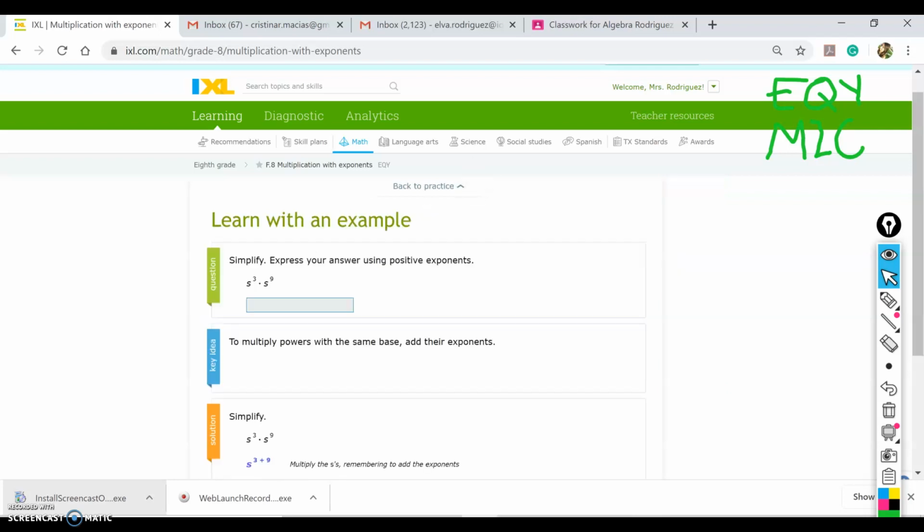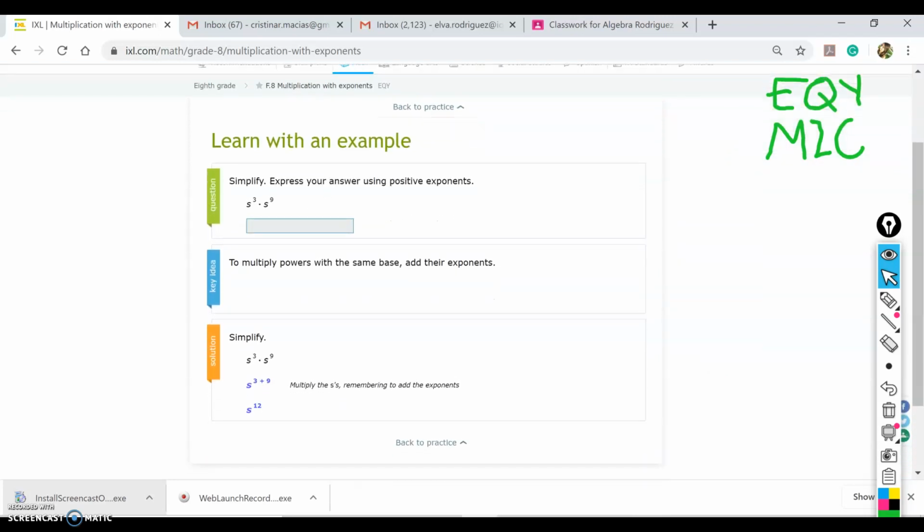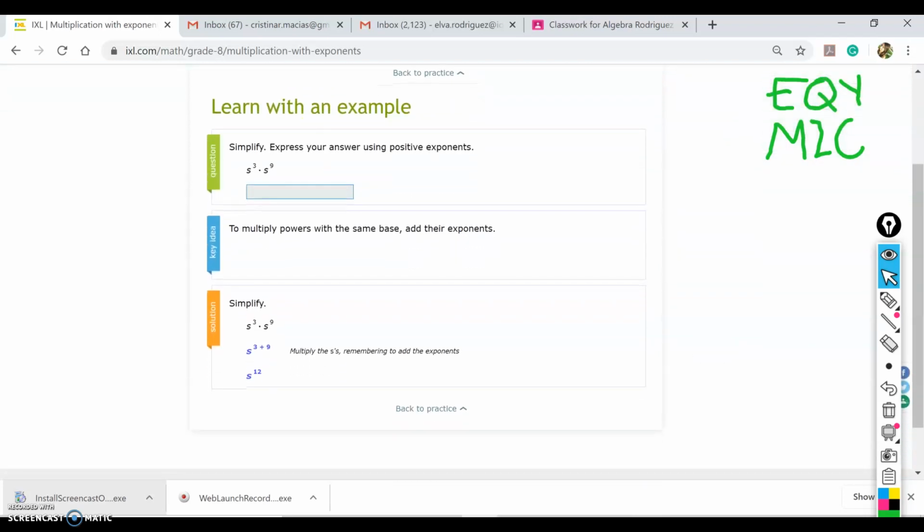If I click on learn with an example, it's going to show me how to do it. So first the question is: simplify, express your answer using positive exponents. And then this is the key section for these problems here. It's telling me that to multiply the powers with the same base, I need to add the exponents. So the key word is that I need to add. That's what I need to do.